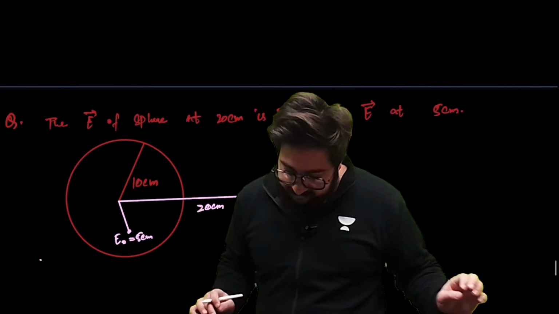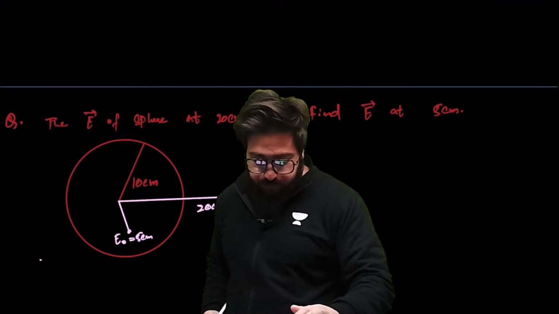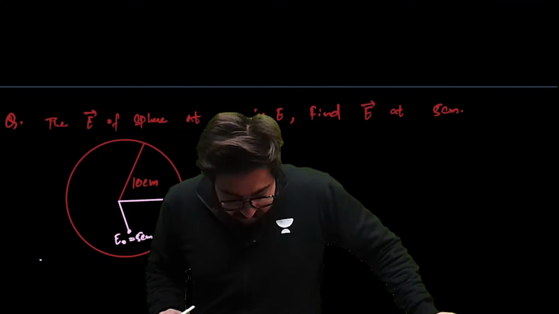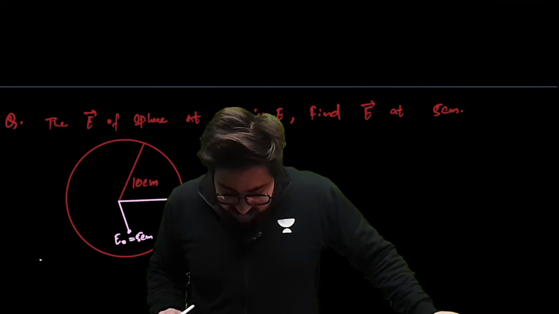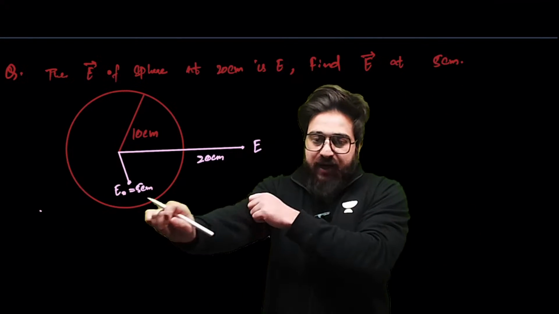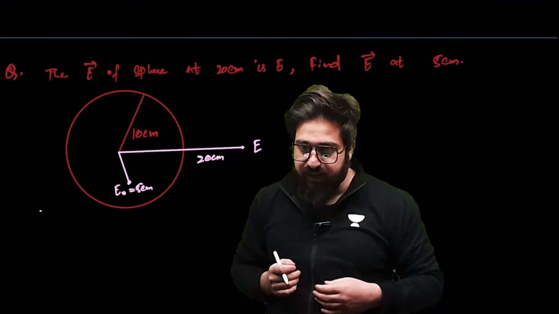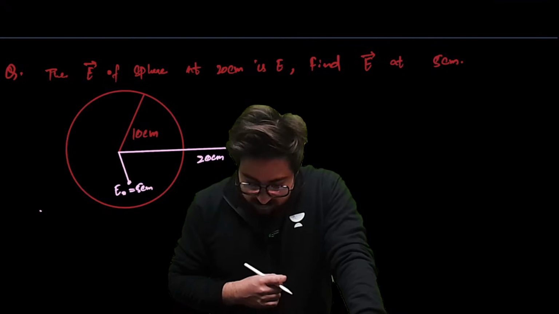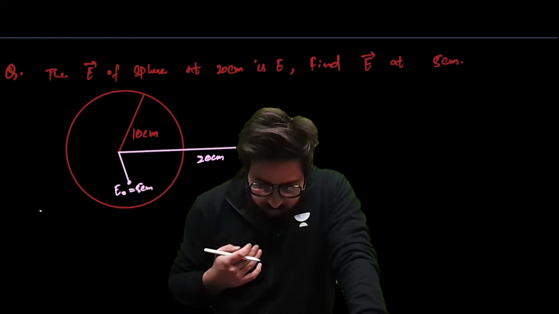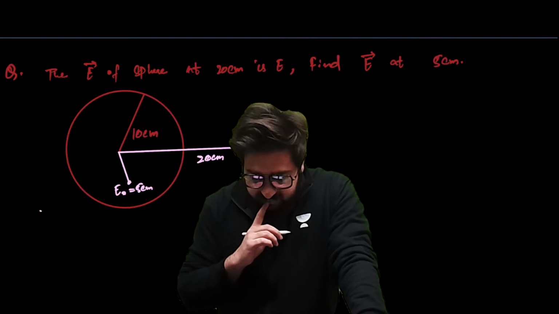Okay. Now in this case, you guys are supposed to tell me: the electric field of the sphere at 20 centimeter is E. Find the electric field at 5 centimeters. Electric field at 20 centimeter is E, and you are supposed to tell me the electric field at 5 centimeter.